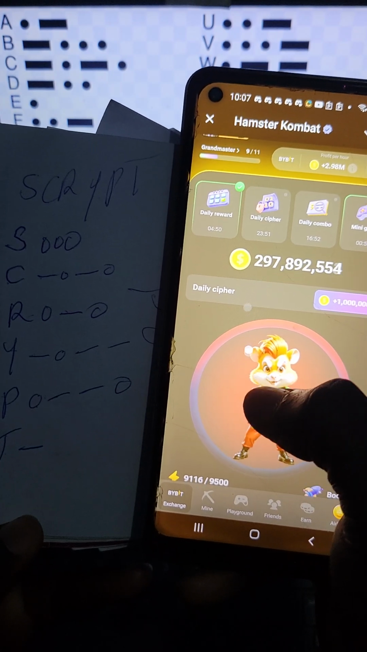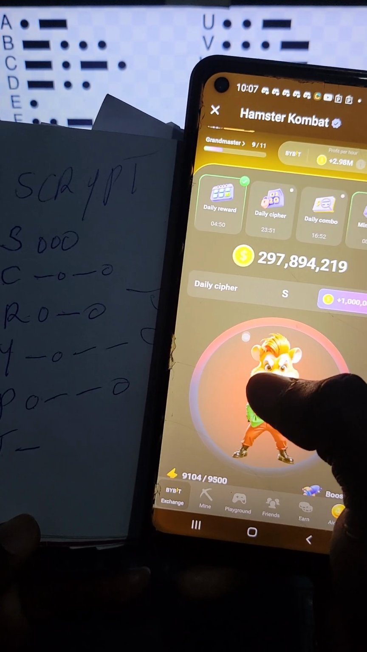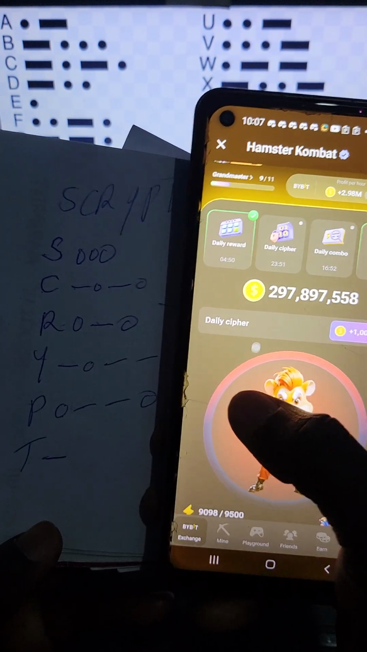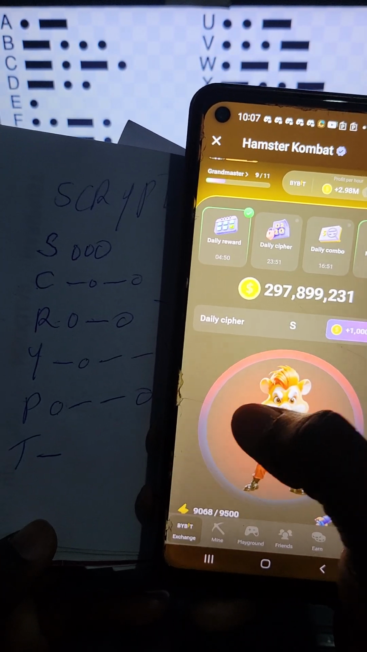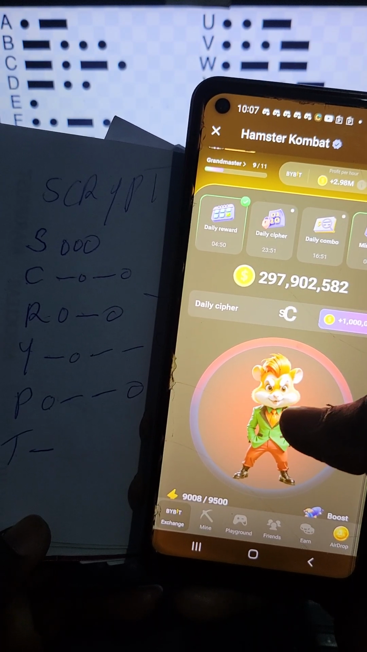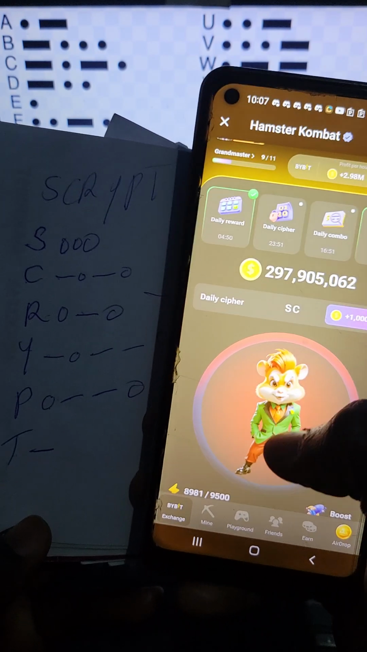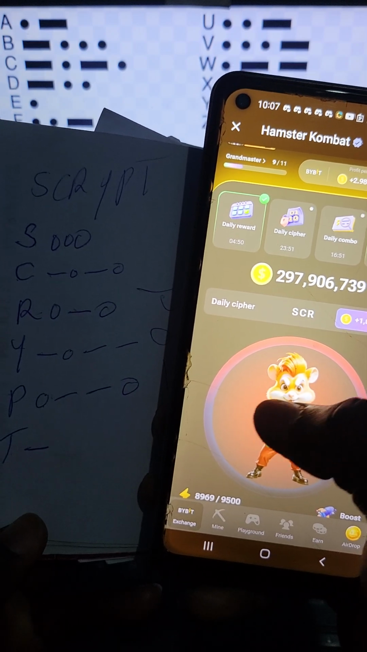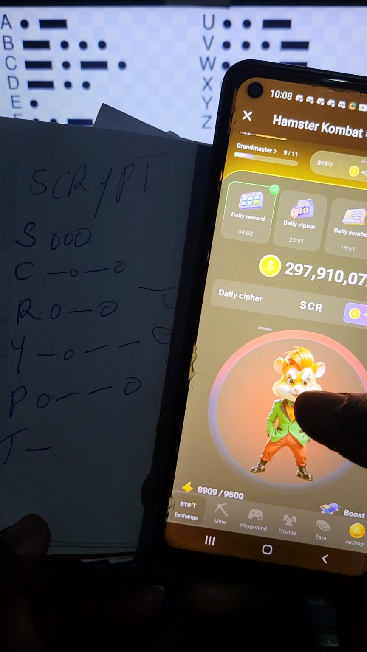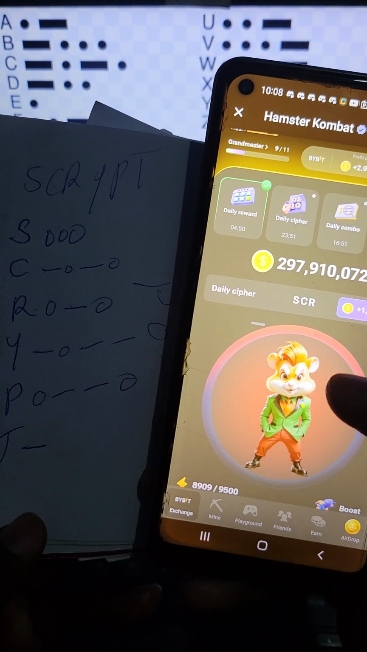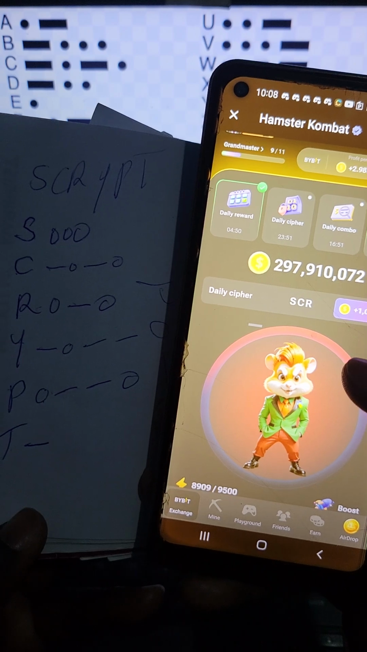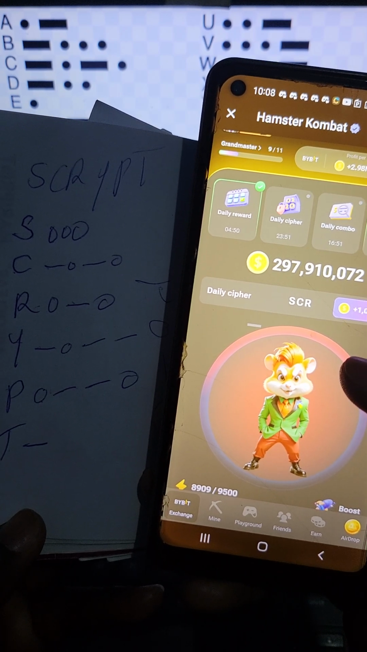Tap tap tap, long press. What's wrong with today's screen? Tap tap tap, long press tap, long press tap. Then R, tap, long press tap. Y, long press tap, long press, long press. Whatever is happening today, I don't know what's happening.